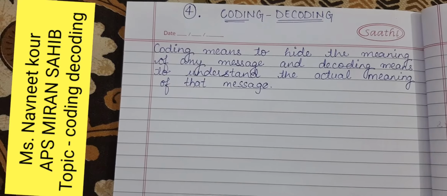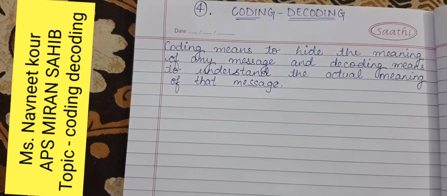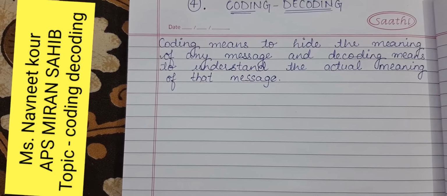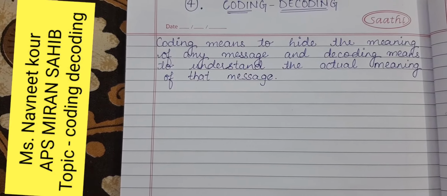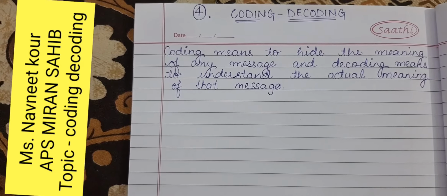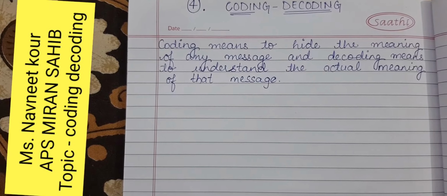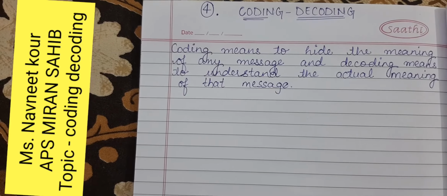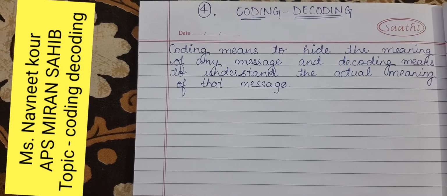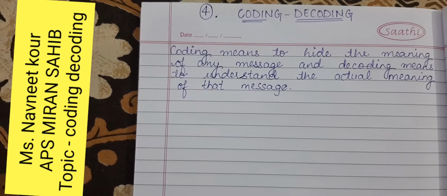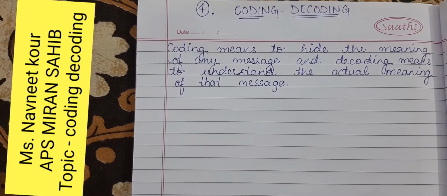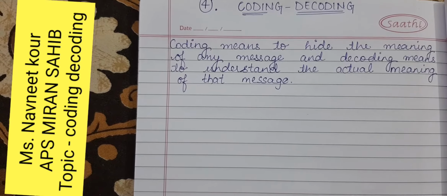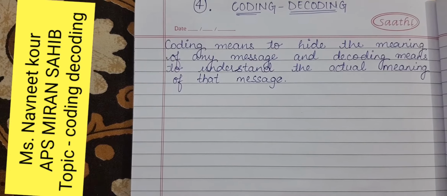Children, we have done our 3 topics. Now we'll start our 4th topic, that is coding and decoding. Coding, what is coding? Coding means to hide the meaning of any message. If I want to convey my message to one of you, I will hide the meaning. I will code it so that only the person to whom I am sending can understand the message. All others do not recognize what I want to say to them. And decoding means to understand the actual meaning of the message.